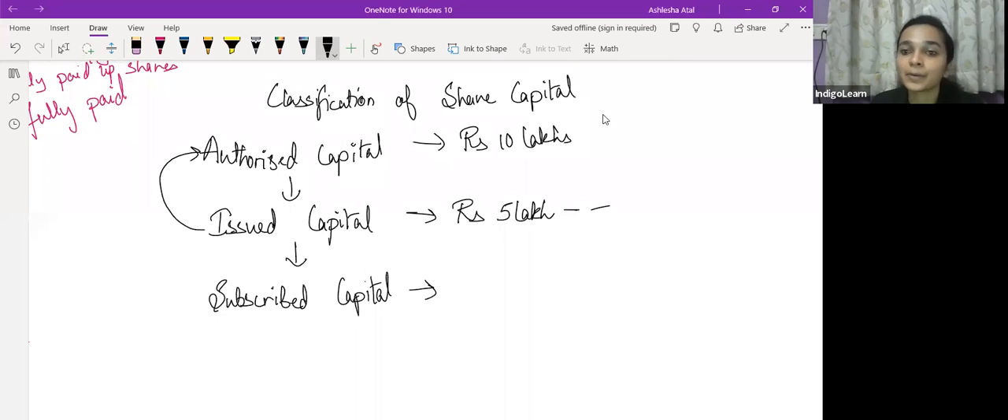So subscribed capital क्या होगा? Subscribed capital is that part of issued capital which has been subscribed by the public.